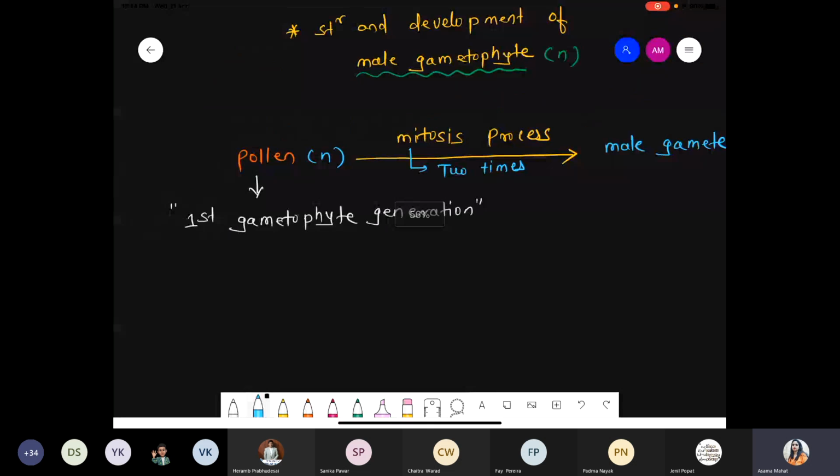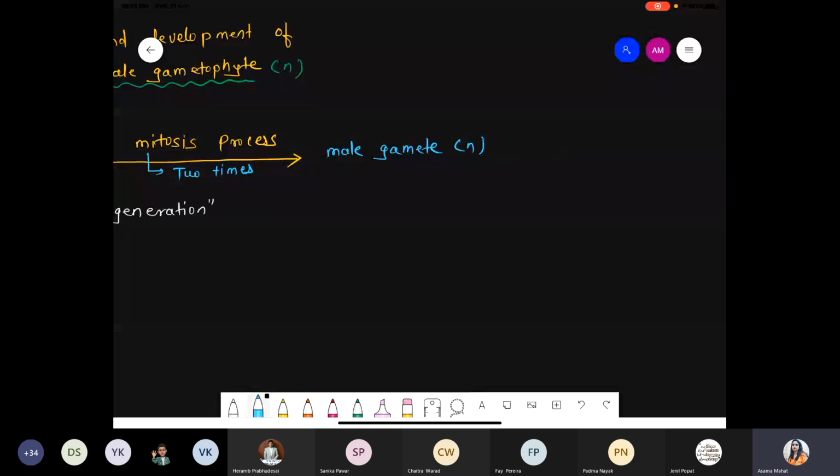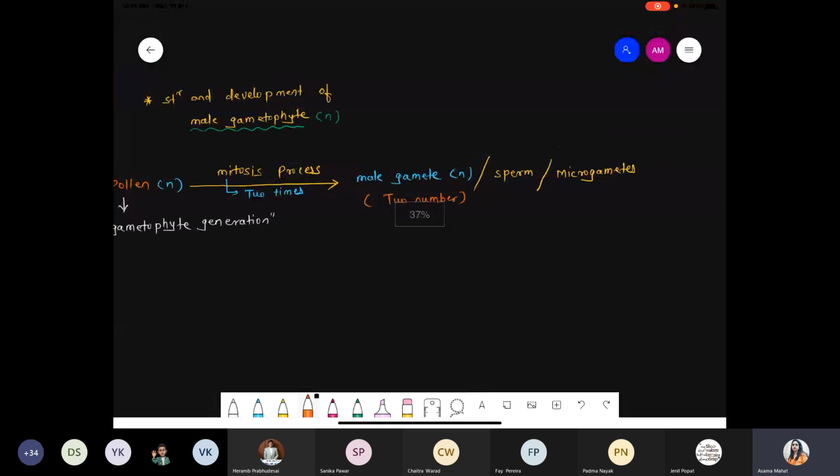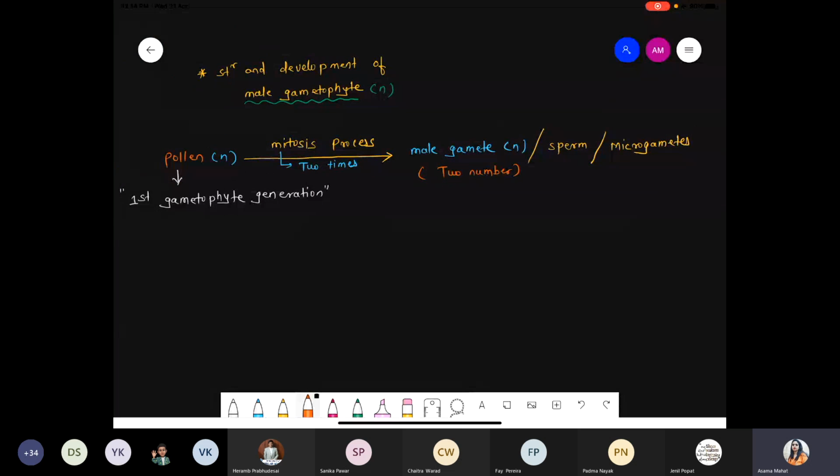Such male gametes are also called sperm, also called microgametes. The ploidy level of all these is haploid. And how many are there? Two male gametes are present, because we will see ahead in double fertilization, one male gamete fuses with the egg, and the other male gamete fuses with the polar nuclei.